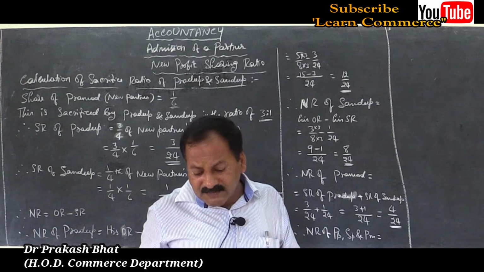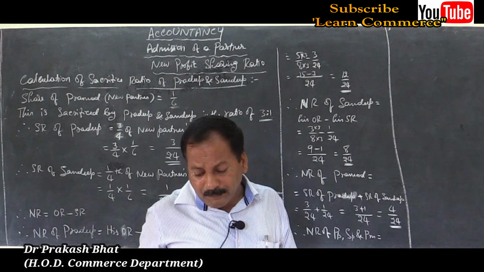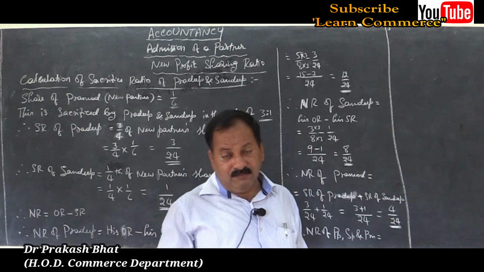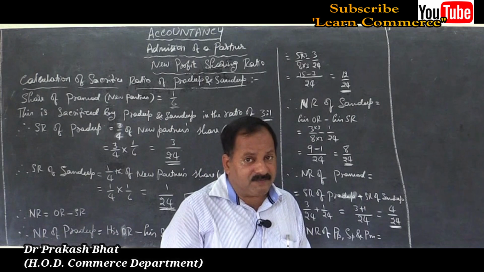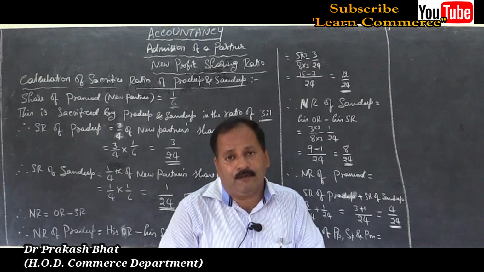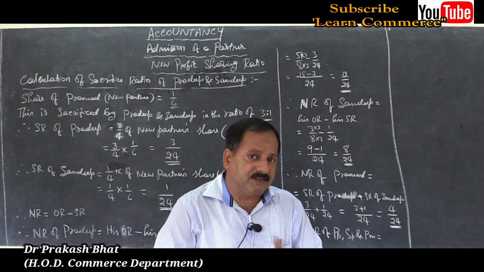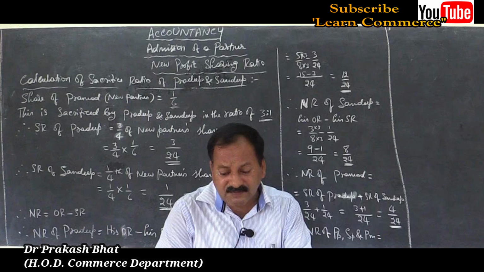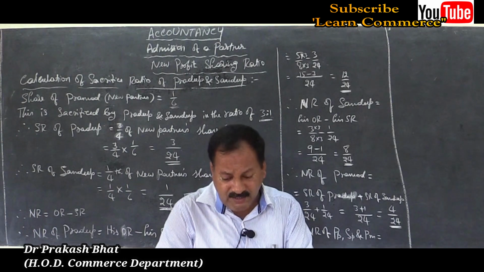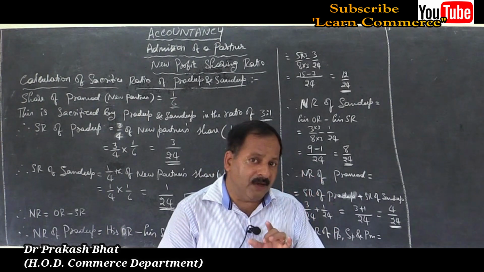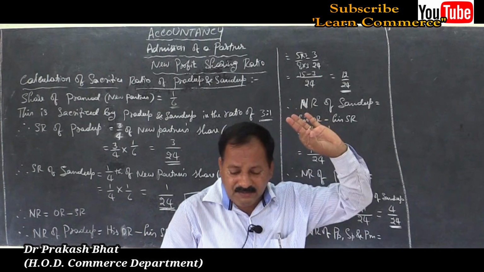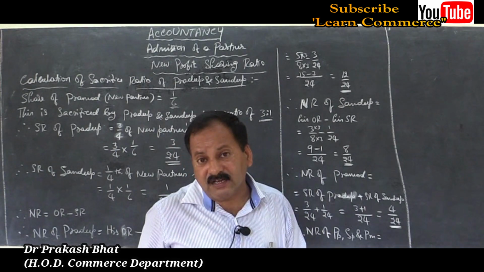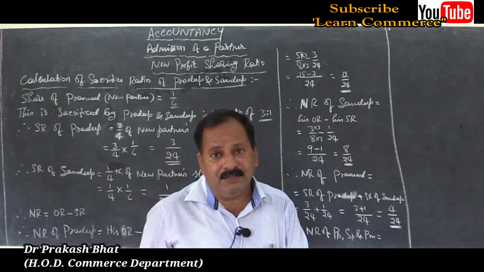They admit Parvati as a new partner for 1/4 share in future profits, which she acquired wholly from Saraswati. Remember, in the previous two problems we have seen the share acquired in the ratio of both partners, who sacrificed a part of their share. But in this problem, it is very specific. They told very clearly the entire share given to the new partner was given by Saraswati, the first partner. That means Lakshmi has not sacrificed anything towards the new partner.